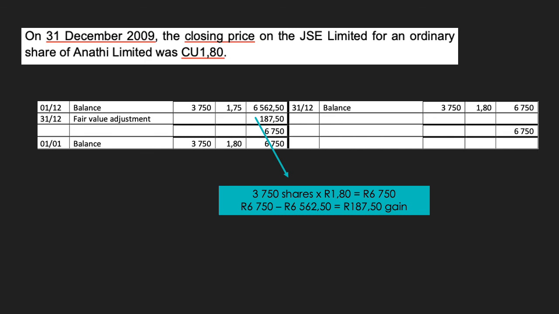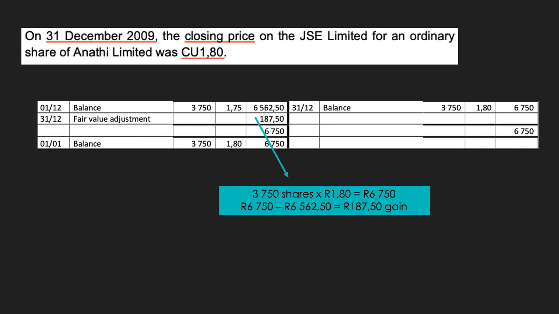Now we know on the 31st of December, the shares are trading at R1.80, which represents the new fair value, and therefore we have to record a fair value adjustment because it is year end. So we have 3,750 shares, we multiply that by the R1.80, and that gives us that our investment is worth 6,750 Rand. But the investment is currently sitting in our books at 6,562 Rand and 50 cents, which means that we need to recognize a fair value adjustment, again, of 187 Rand and 50 cents.